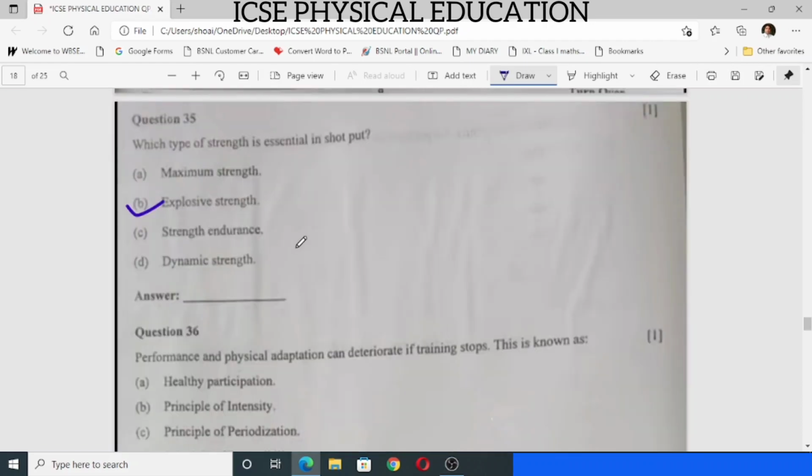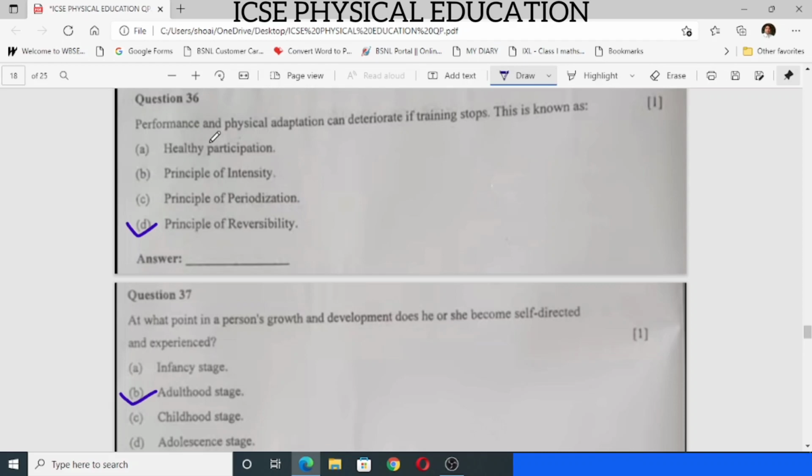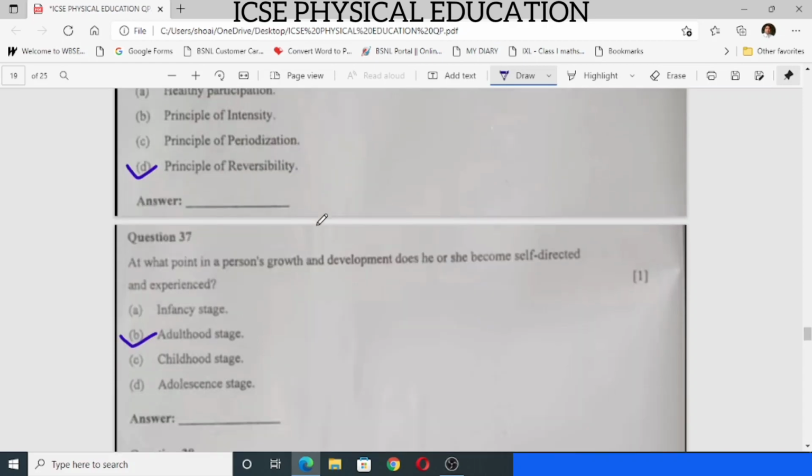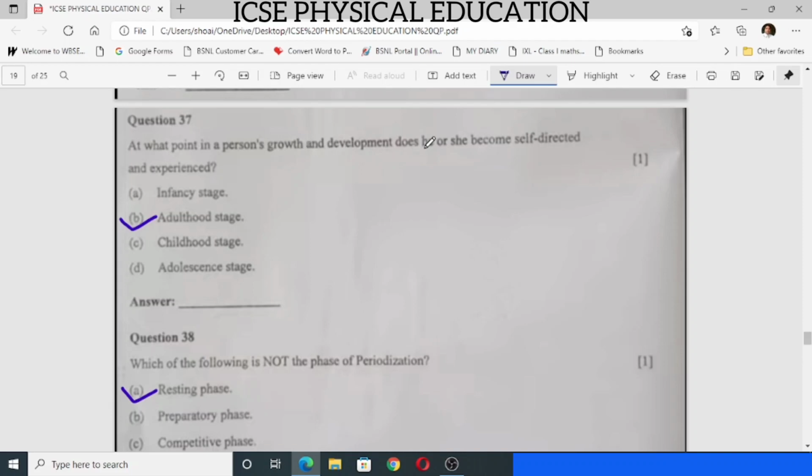35, which type of strength is essential in shot put? The answer is explosive strength. 36, performance and physical adaptation can deteriorate if training stops. This is known as principle of reversibility. 37, at what point in a person's growth or development does he or she become self-directed and experienced? The answer is adulthood stage.